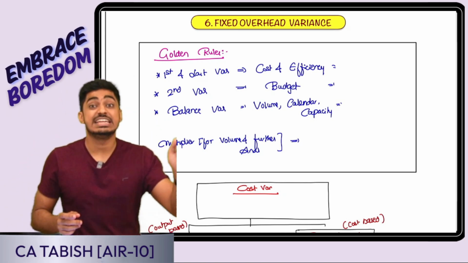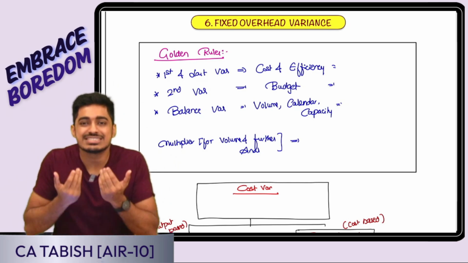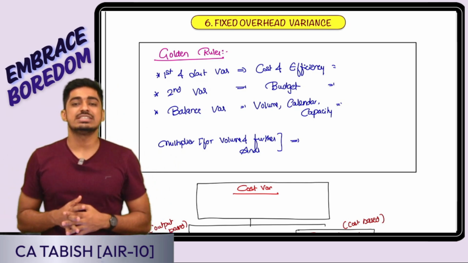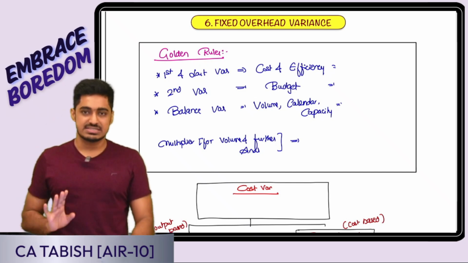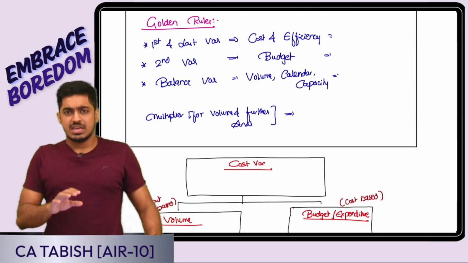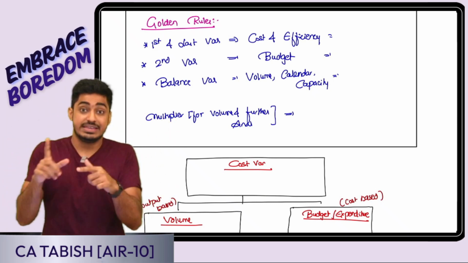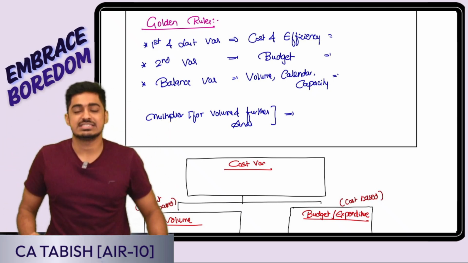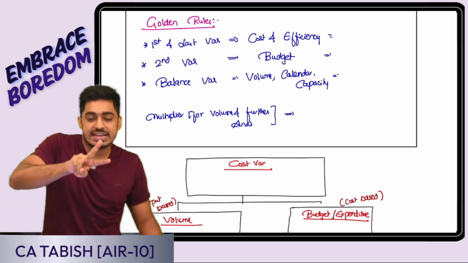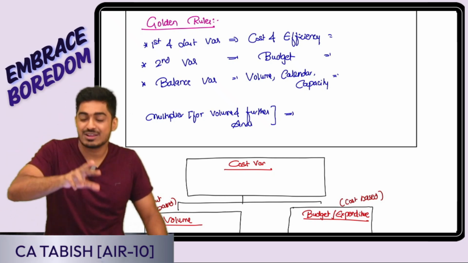Calendar, what is changing? Days is changing. Capacity, what is changing? My input hours is changing. How many hours I am putting in is changing. Efficiency, what is changing? Output hours, that is my speed, is changing. Yes or no, everyone? Perfect. Why does fixed overhead cost variance become difficult? Because till now every variance calculation was just standard minus actual. But here, at different places, I am making different assumptions. Some places I am doing standard minus actual. Some places I am doing budget minus actual. Some places I am doing actual minus budget.